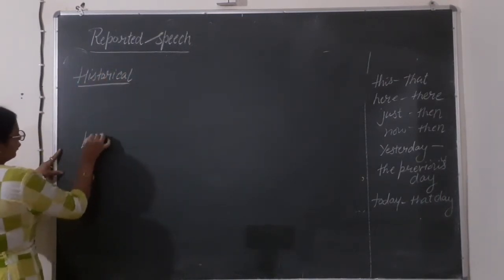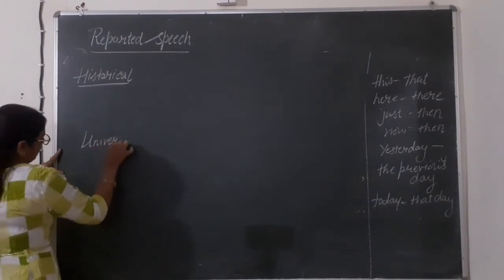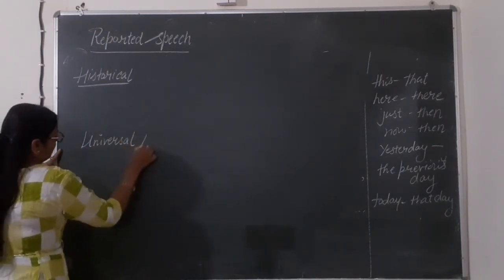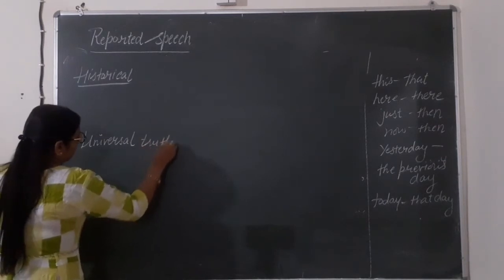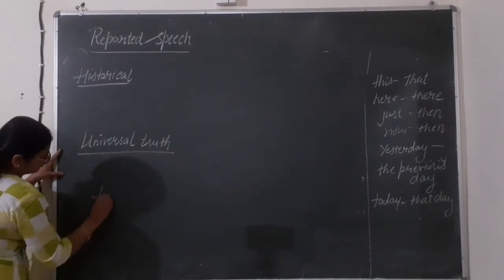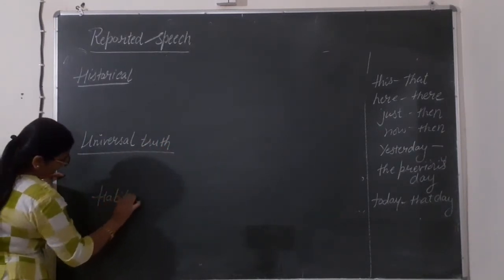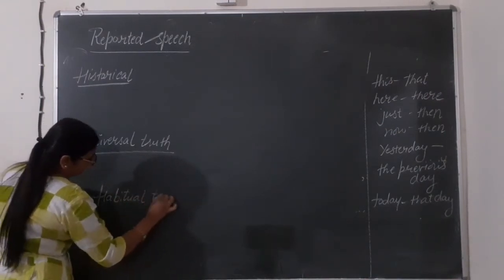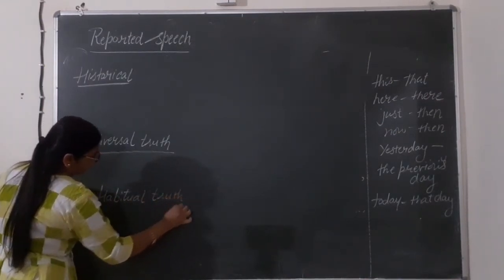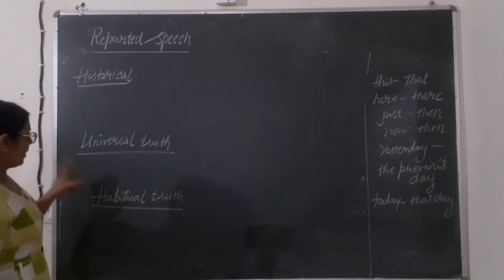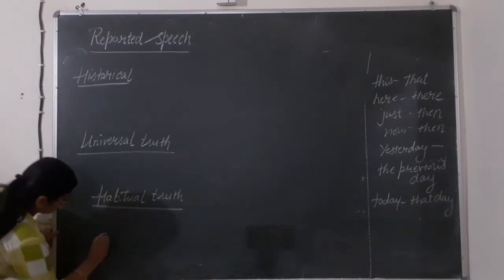Then we have universal truth. Then next is our habitual truth. Next is our scientific truth.